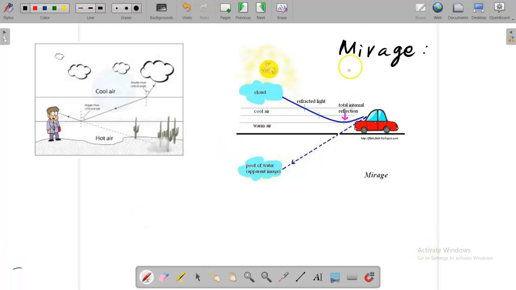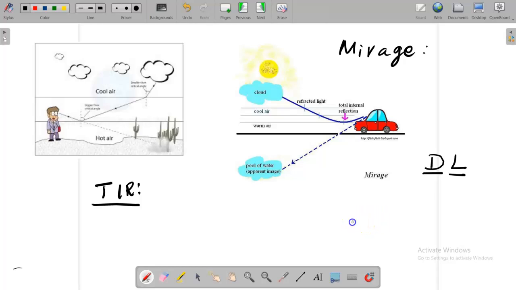Today we are going to discuss about Mirage. What is Mirage? Before that, we should know about total internal reflection. I hope you all know about this concept. Now, total internal reflection has a rule: the light ray should travel from a denser medium to a less dense medium.